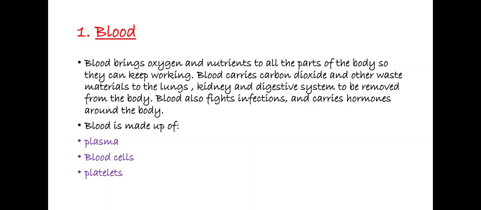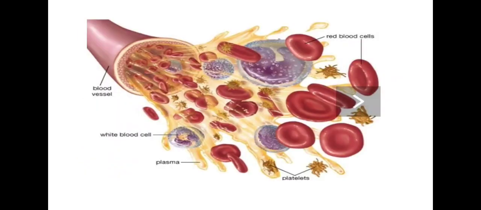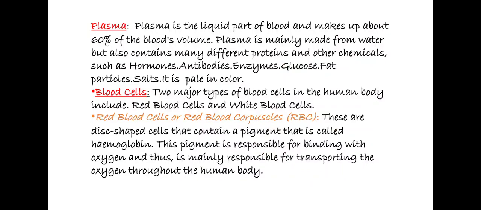Fine. So there are three main components of blood. They are plasma, blood cells and platelets. So here in this picture you can see blood vessels, white blood cells, plasma, platelets, red blood cells. So let us discuss plasma first.